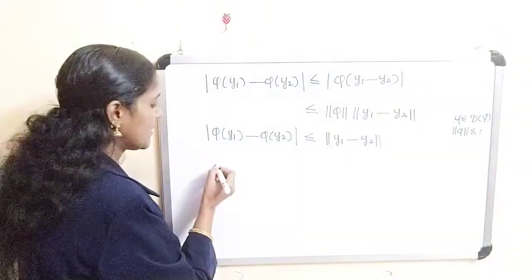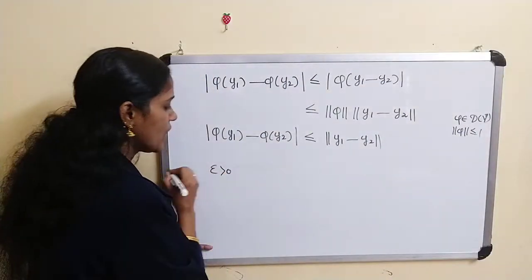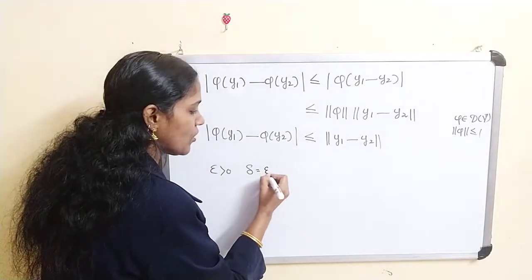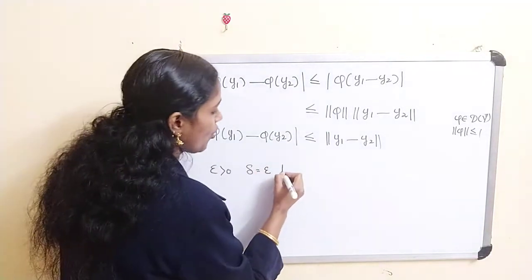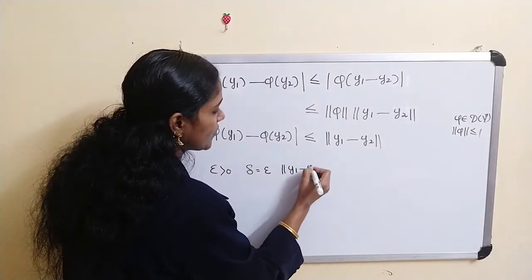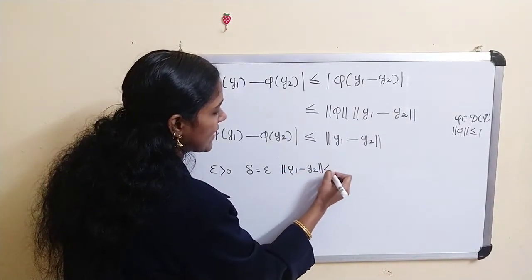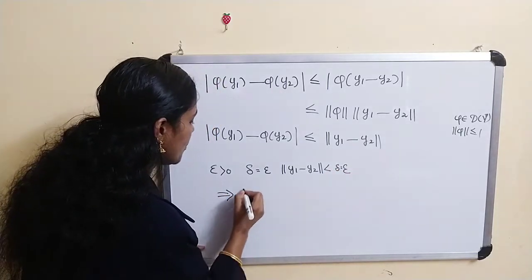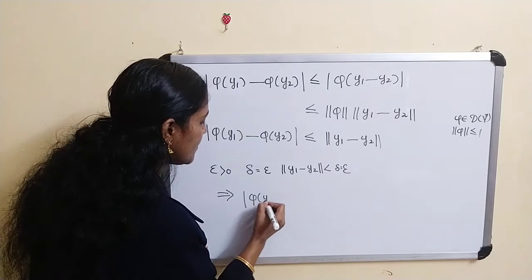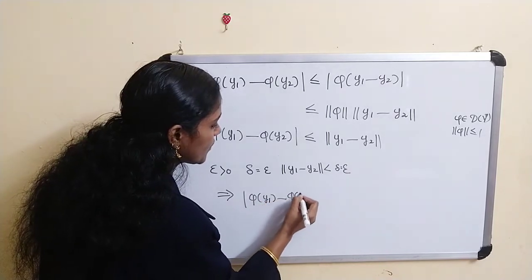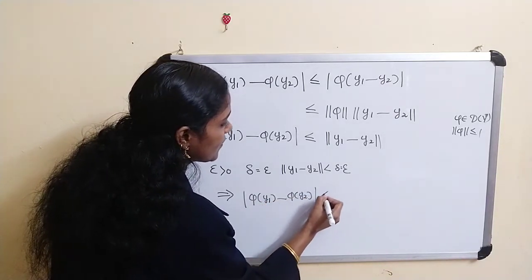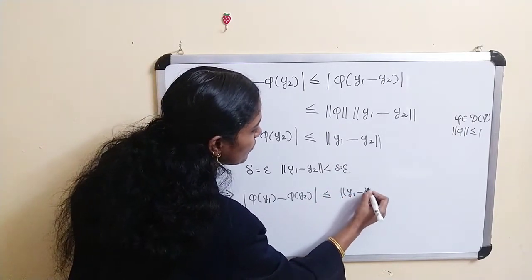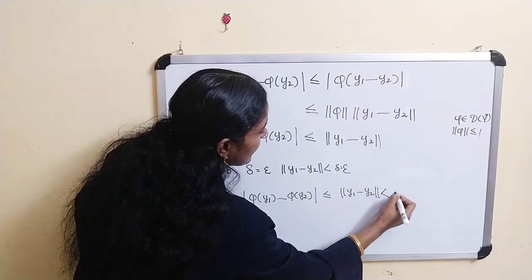Therefore, given epsilon greater than 0, if you choose delta equal to epsilon, then norm of y1 minus y2 less than delta, which is equal to epsilon, implies norm of phi of y1 minus phi of y2 is less than or equal to norm of y1 minus y2, which is less than epsilon.